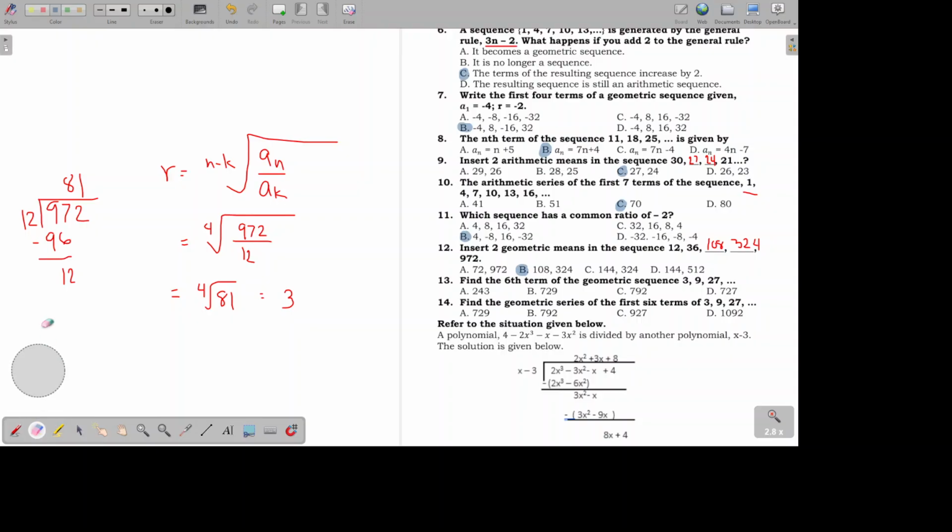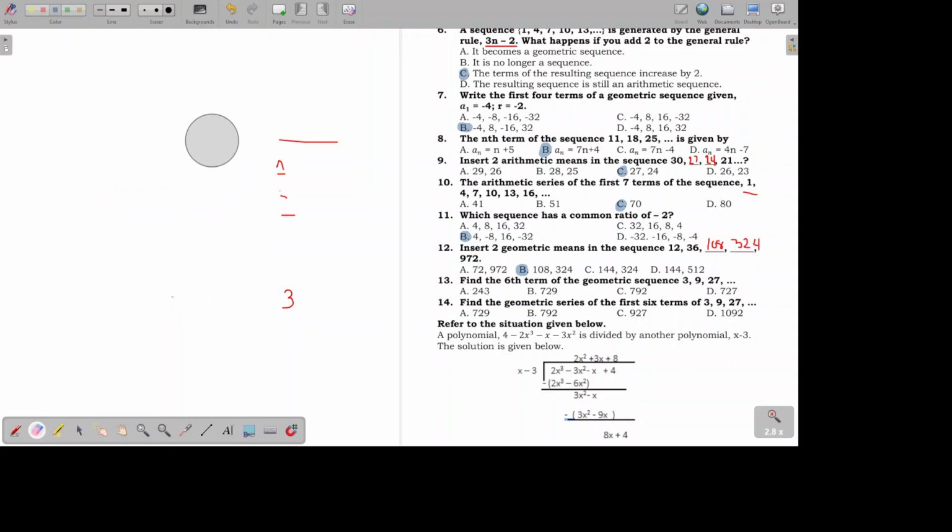Or, pwede nyo rin, kapag ganyan lang kasimple kasi yung sequence, dinaan ko pa rin sa formula just for the sake of you knowing it. Pero, pwede namang hindi mo na idaan sa formula. Obvious, ano bang ginawa sa 12 para maging 36? Times 3. Eh, di times 3 mo lang ng times 3 kung alam mo naman na geometric sequence yan. So, 12 times 3, times 3, times 3, para makompleto mo kung ano yung nawawala. Okay? But just in case, the missing terms are not very apparent, then you have to use the formula I just used.